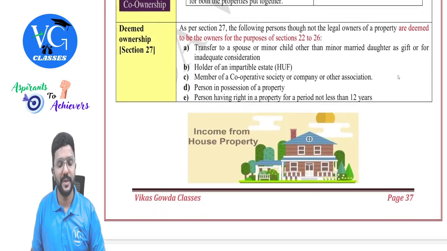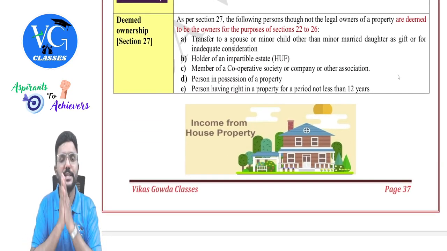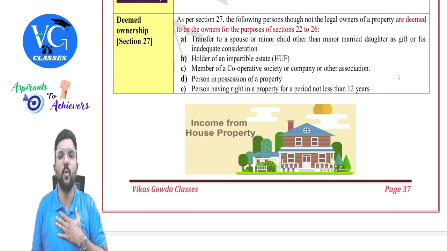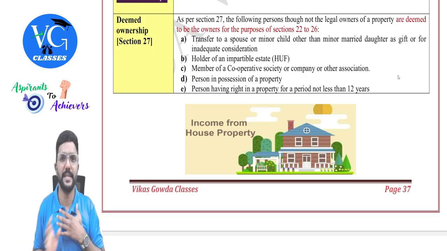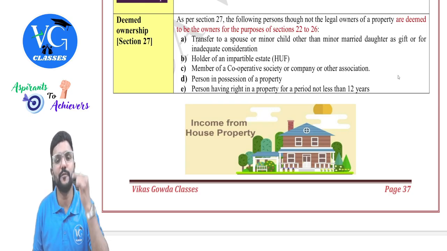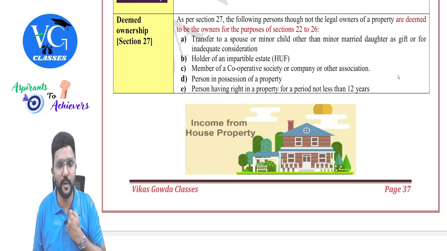Okay, sir. The last one, section 27, which talks about the deemed ownership. Guys, section 22 told that the annual value of the property of which the assessee is the owner is taxable under this head. That means if I am not the owner of the property, then it is not taxable under this head. For example, assume I own a property which I have let out to you for a rent. Now, whatever you are paying me will be taxable in my hands under the head house property.